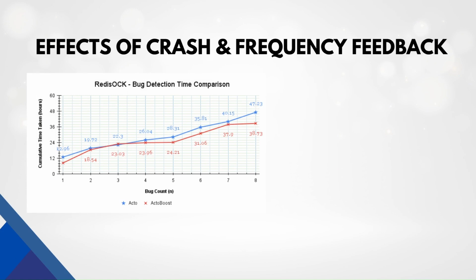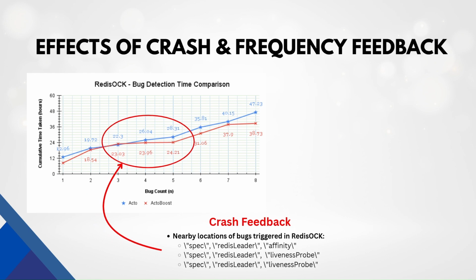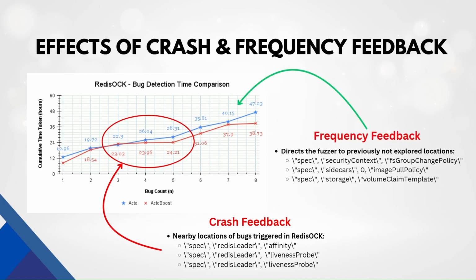This line graph shows bug count over time for Redis OCK. Notice how 3 crashes cluster early on. That's crash feedback zooming in on a vulnerable code path. A few minutes later, 3 totally different paths get exercised because frequency feedback nudges the fuzzer toward underexplored states. We started with alpha equals 0.8 and beta equals 0.2, then tried 2 other mixes. We're still homing in on the sweet spot, but early trials confirm the trade-off is real and tunable.